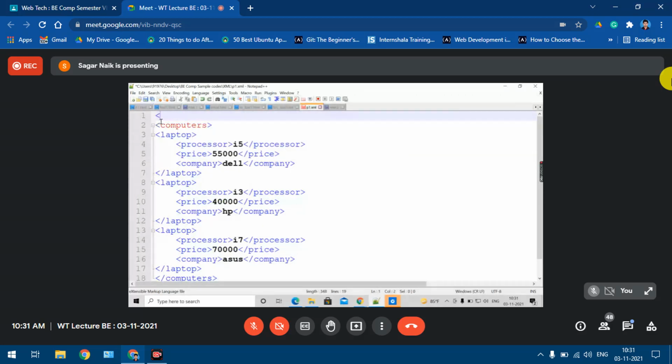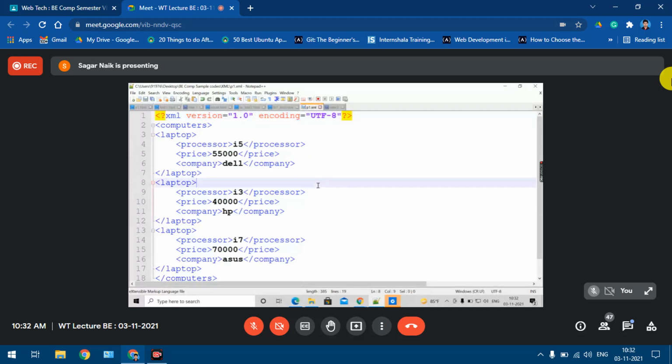Okay, I'll give you the XML prologue again. And we saw the default encoding technique, it was Unicode transformation format 8 bits. Okay, so if I save this code, fine.